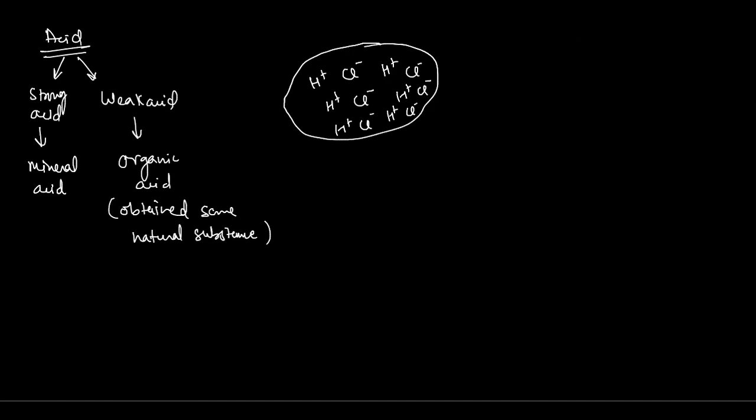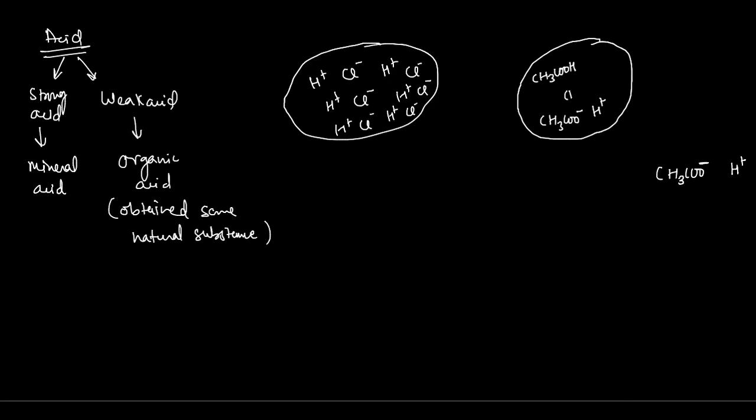But if I take a weak acid, for example CH3COOH, ethanoic acid, when it dissociates, it gives you CH3COO minus and H plus. All of them are not going to give you the H plus ions. Only some of them will give you H plus ions. Others will remain in their original form without dissociating. Some of them give H plus ions, like this one and this one, but these two are not giving the H plus ions.